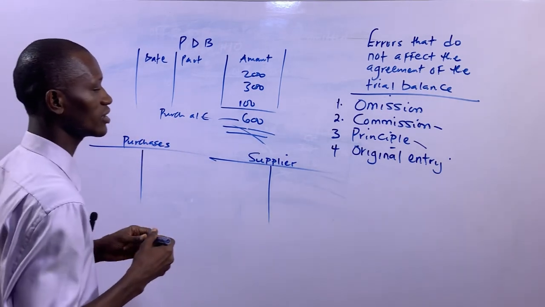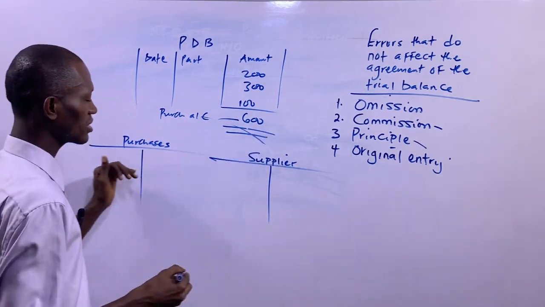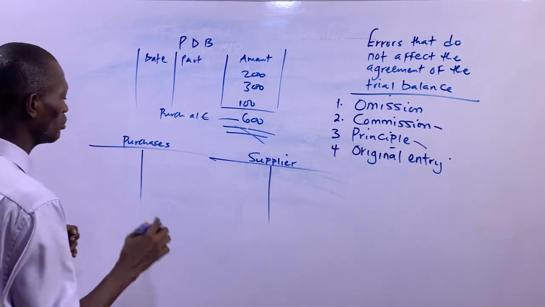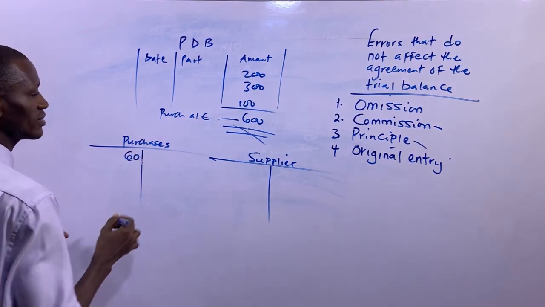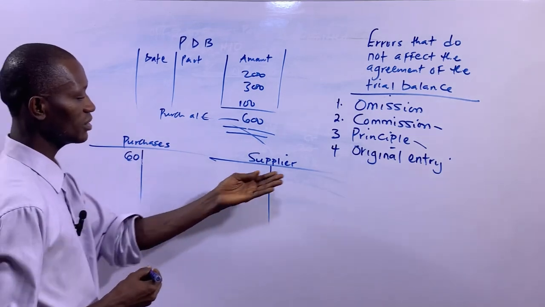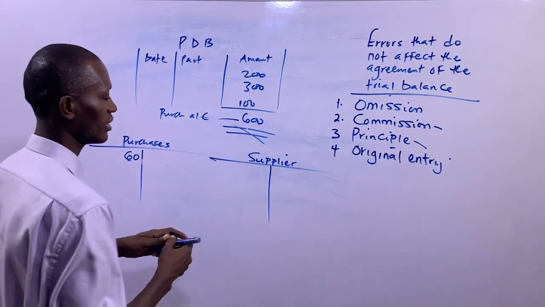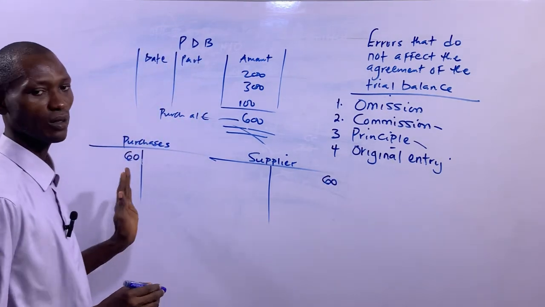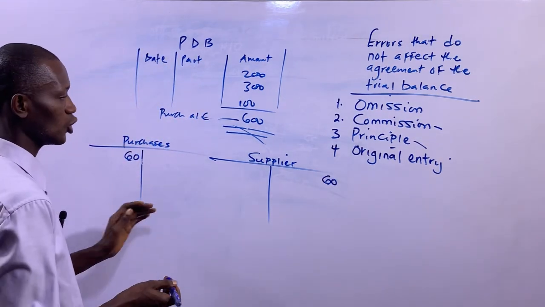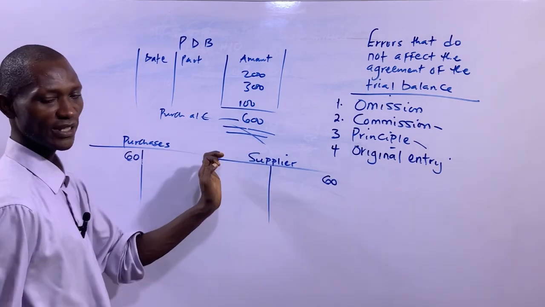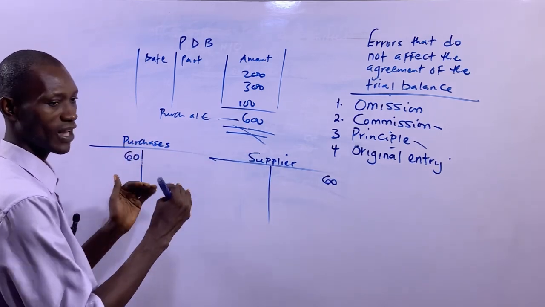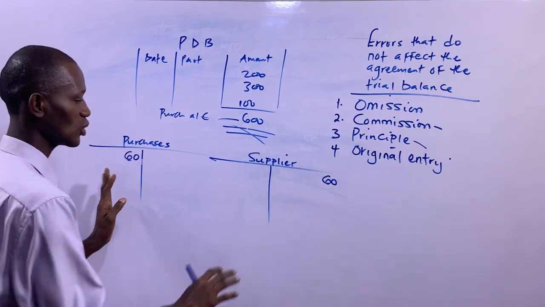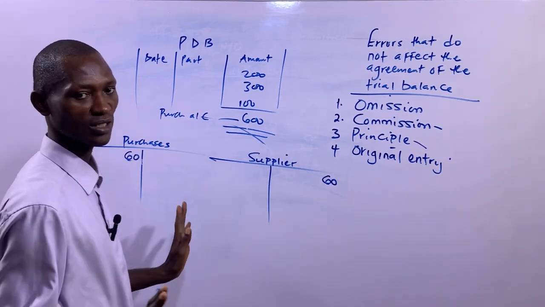So this is error of original entry. Instead of debiting purchases with 600 naira, you went ahead to debit purchases with, let's say, 60 naira. And instead of crediting the supplier with 600 naira, you went ahead to credit the supplier with 60 naira. So you have reduced the figure from 600 to 60 naira in both accounts, and you have used this to complete the double entry for the transaction.